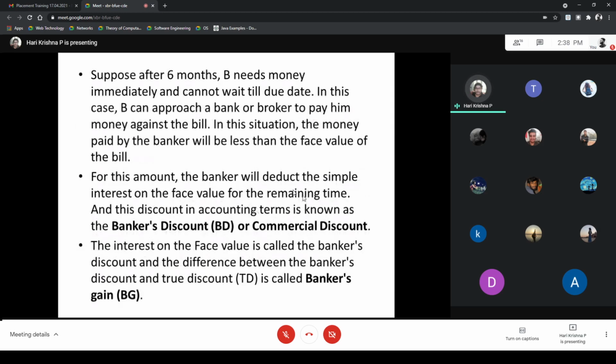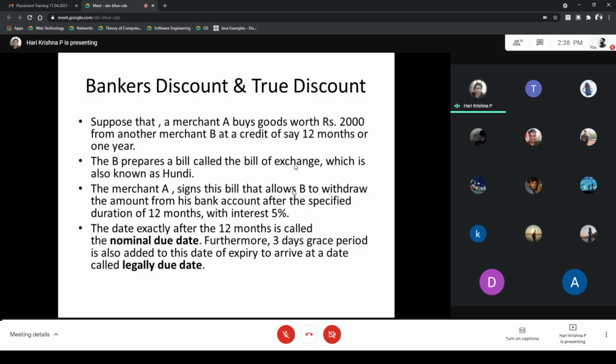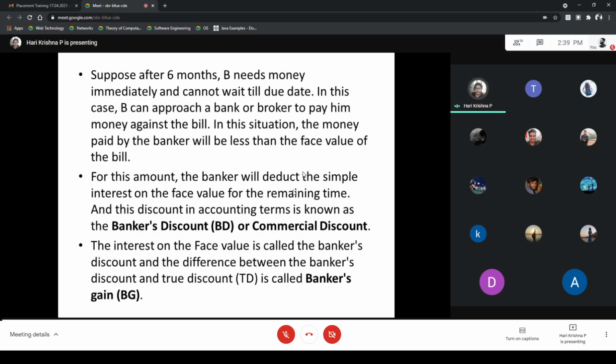So we are discussing banker's discount. Suppose the nominal due date is after 12 months. But suppose B needs the money after, say, 6 months. B needs the money immediately and cannot wait until the due date. In this case, he can approach a bank or broker to pay him money against the bill.